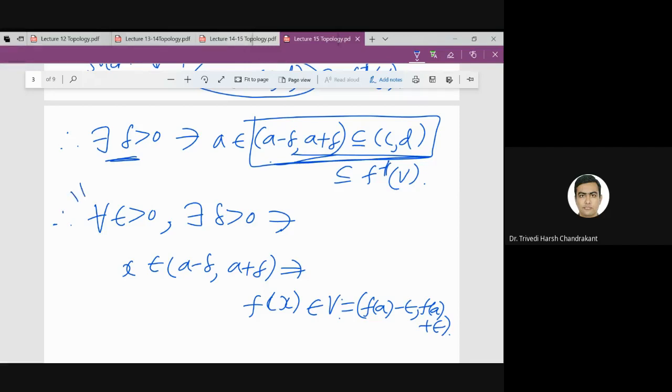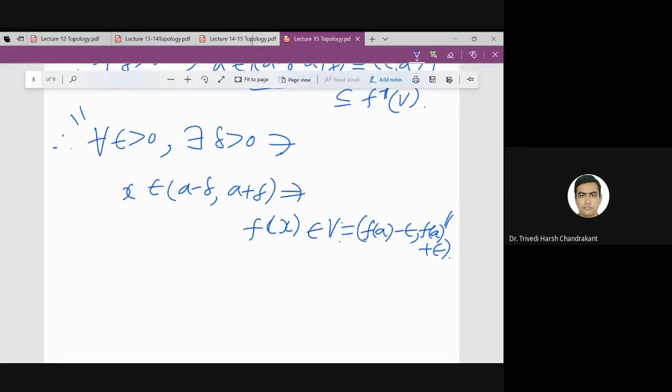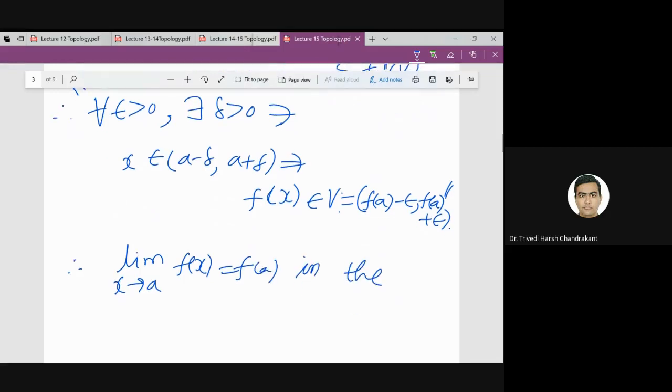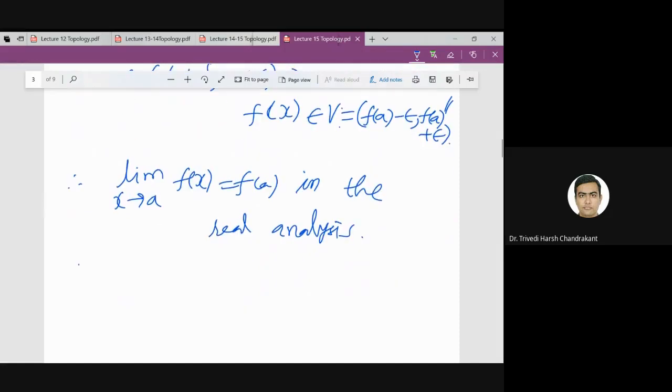So what is this? We already know that this is the limit as x tends to A of f of x equals f of A in the calculus sense or the real analysis sense. So therefore f is continuous at x equal to A with respect to the epsilon delta definition.